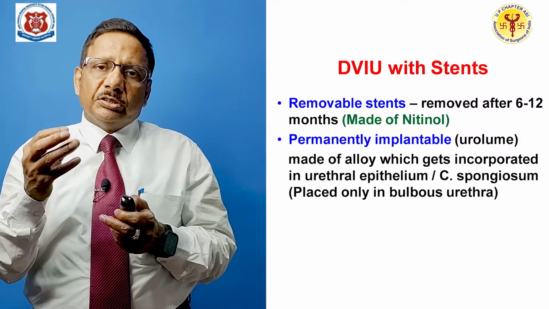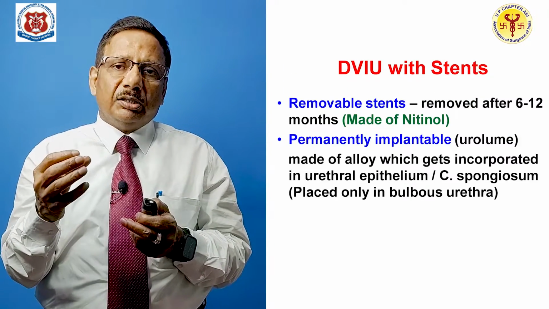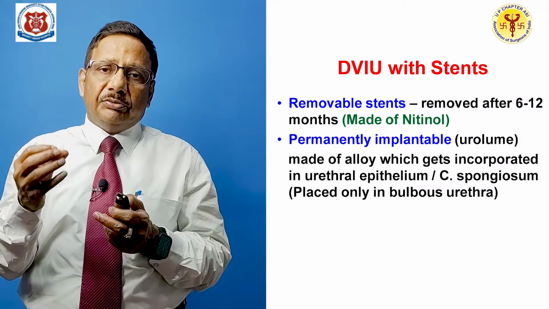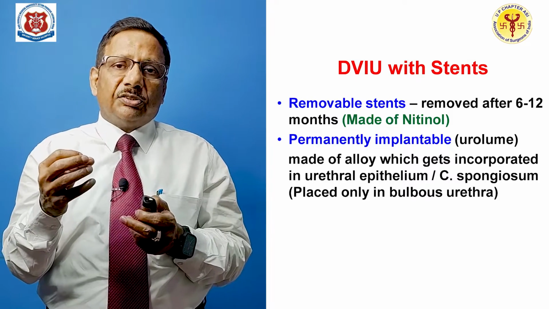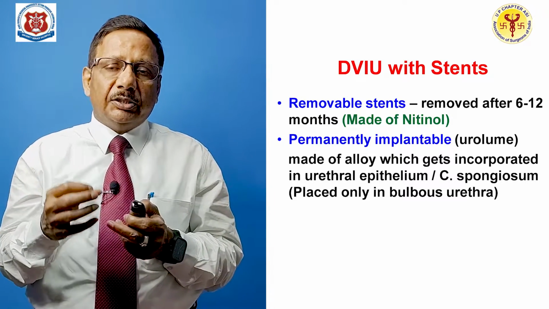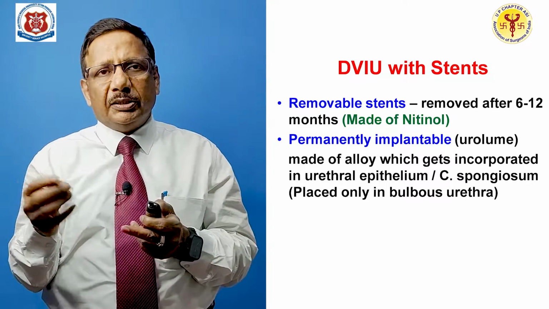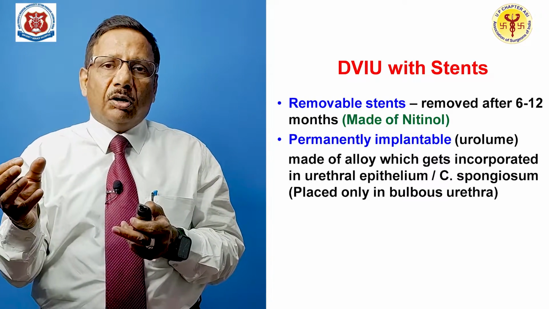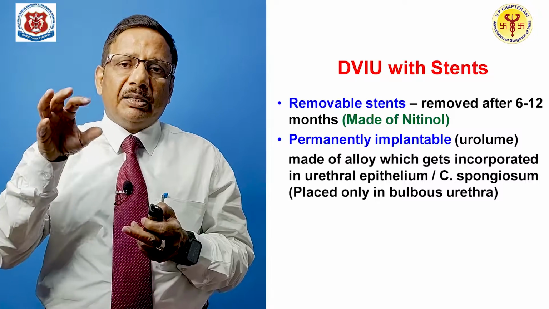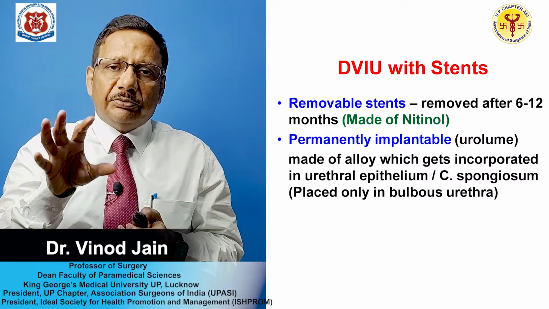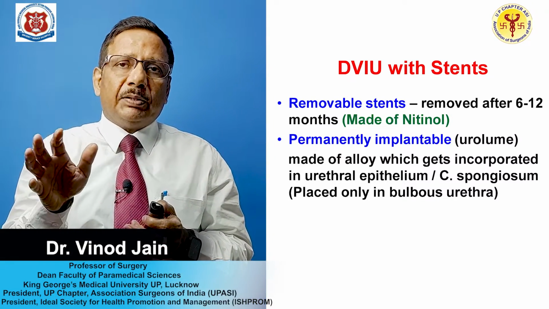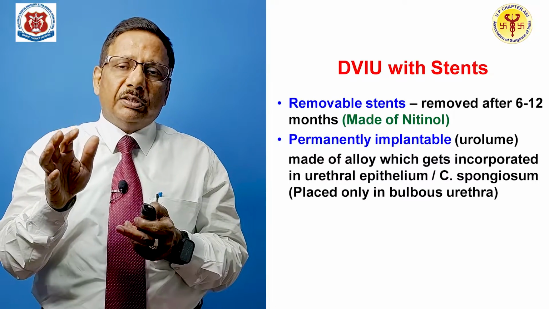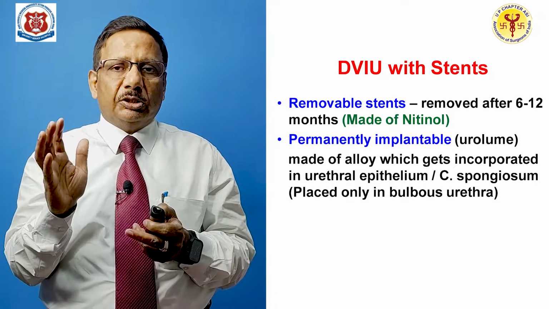Then some urologists put stents after DVIU, and these stents, for the sake of your knowledge as an undergraduate, I must tell you, you should not go into great detail, can be either removable stents or permanently implantable. If the stents are removable, they are made of nitinol and they are removed after 6 to 12 months.